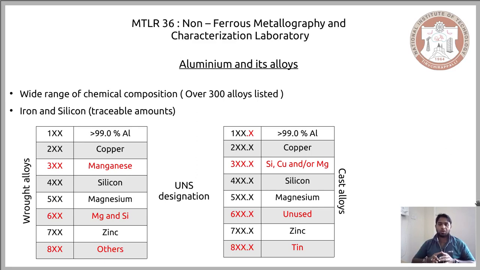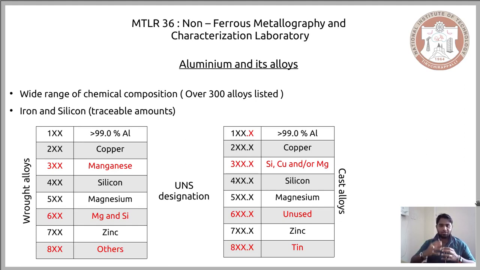So this gives you an overview of the different combinations of alloys that are possible just when you focus on one base metal and one alloying element. Just by the combination of one base metal and one alloying element, you could see that aluminium alloys have close to 8 or 9 series, and depending on the composition of the primary alloying element and other alloying elements, each of these series assumes a definite number.